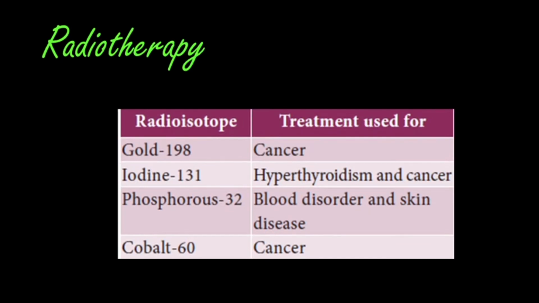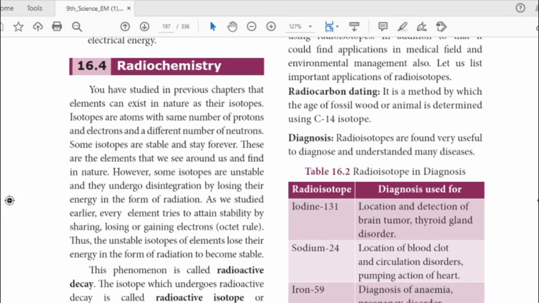And iodine 131 is used to cure hypothyroidism and cancer. Phosphorus 32 is used to cure blood disorder and skin disease. Cobalt 60 is used to cure cancer. So these are the various radioactive isotopes which are used for the treatment to cure the diseases. Let us discuss all those things with the help of your textbooks.